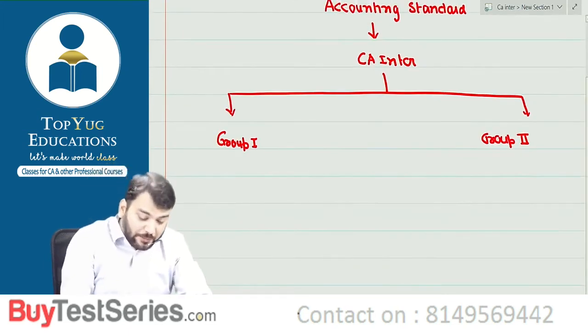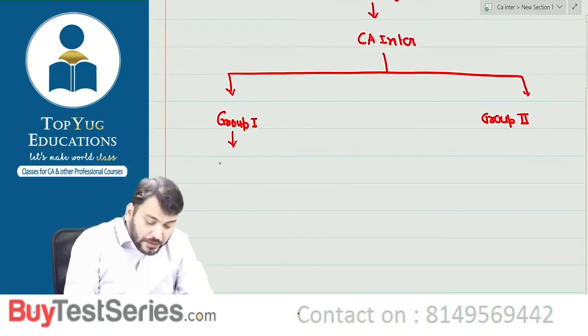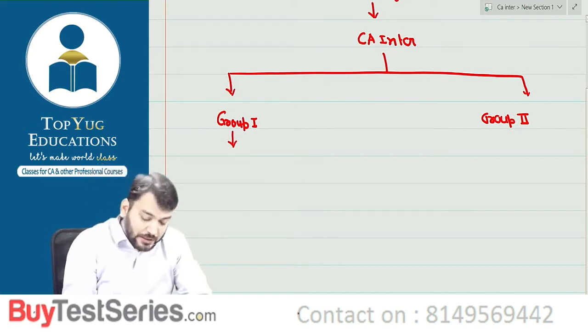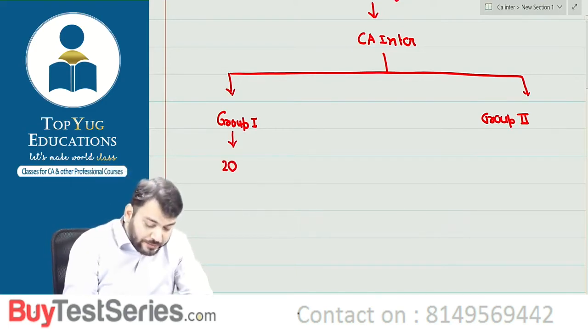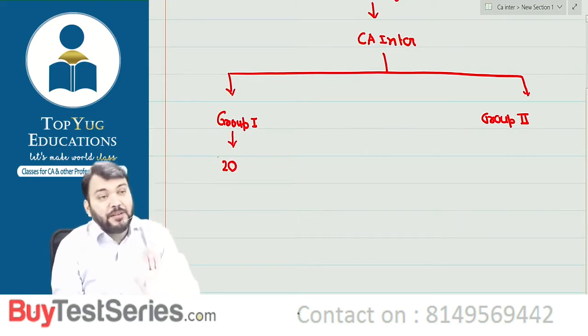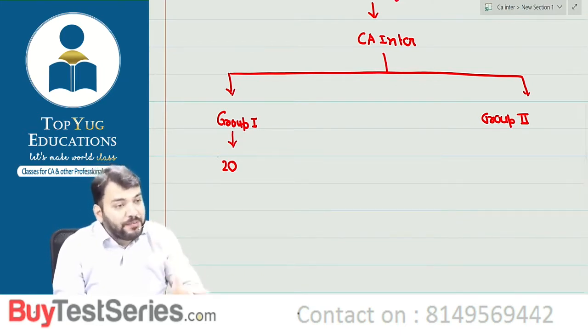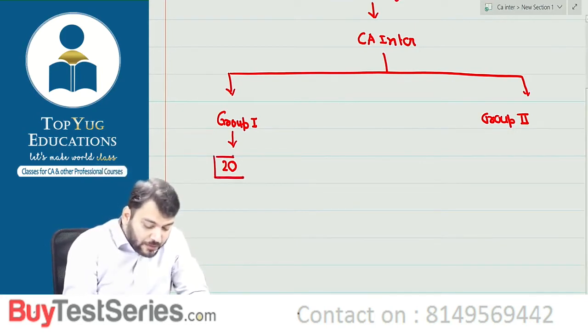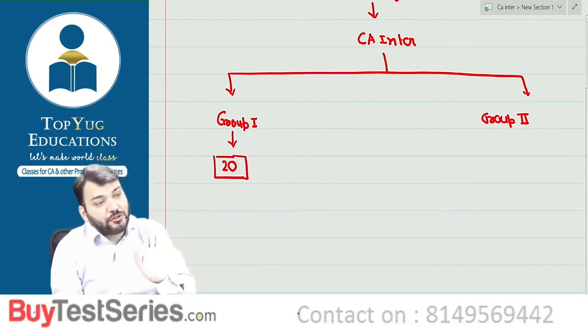Now from the examination point of view, in group 1, the marks dedicated to accounting standards is what? 20 marks. Means I will say 20 or more than 20. Sometimes it is 25 marks also, correct? But I am taking the minimum. 20 marks coverage is definitely there.